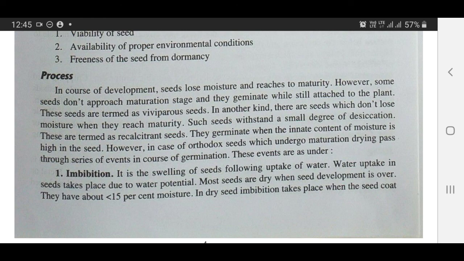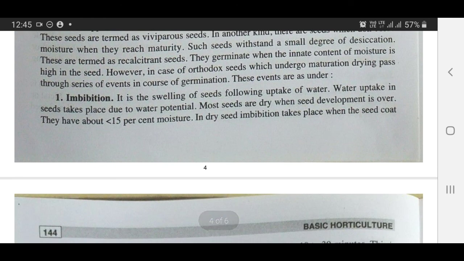However, orthodox seeds, which undergo maturation and drying, pass through a series of events in the course of germination. These events are as under. Imbibition is the swelling of seeds following uptake of water. Water uptake in seeds takes place due to water potential. Dry seeds, when seed development is over, have less than 15% moisture.